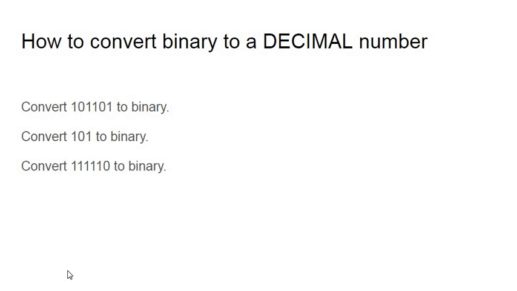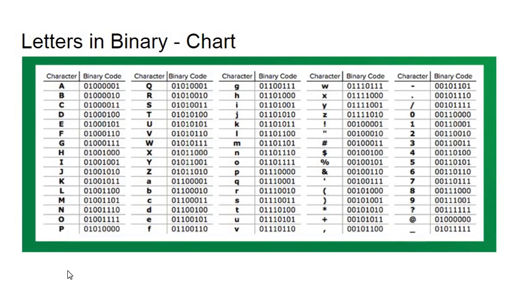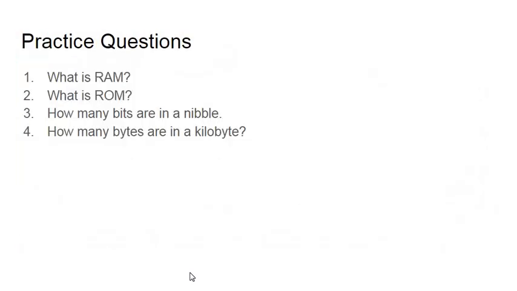Okay, I'm going to continue. So these are letters in binary. Letters can't be solved for in number form, so they already have pre-made binary codes, which are 1 byte each. If you want to reference this, you can reference it later on. Each of the characters are also included as well. So let's continue with practice questions. These are some questions that we can solve right now.